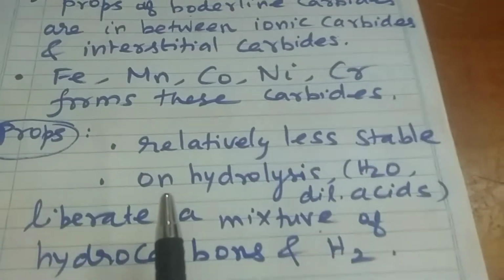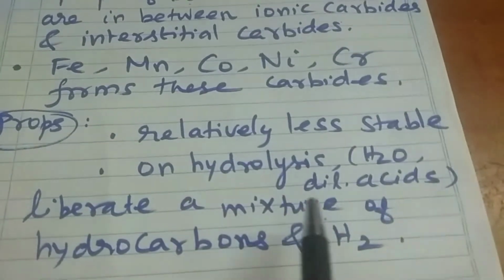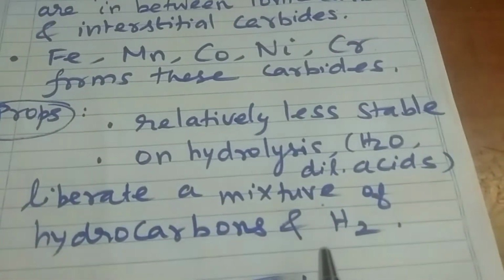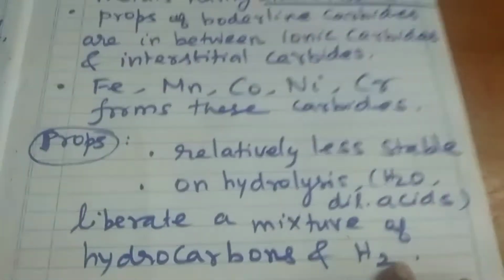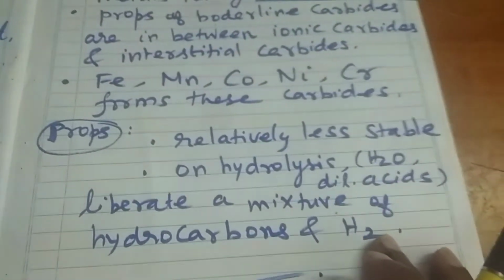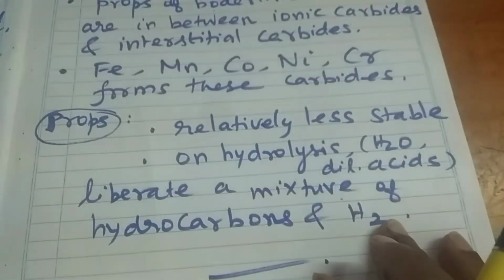On hydrolysis, these borderline carbides liberate a mixture of hydrocarbons and hydrogen. So these are the four different types of carbides and their examples, preparation, properties.